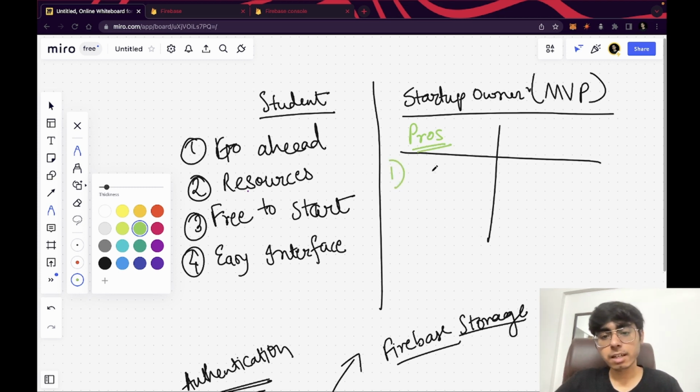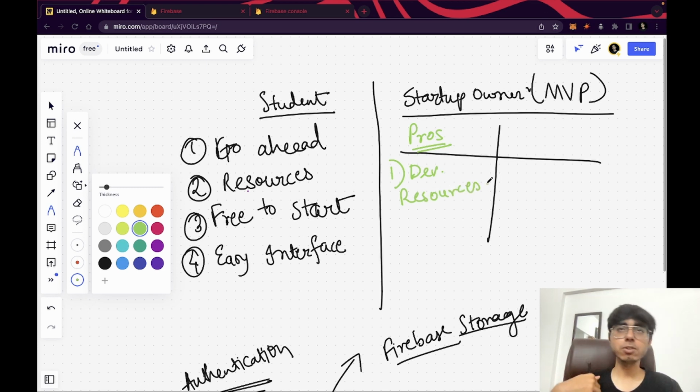Number one pro is developers. A lot of developers know Firebase, right? Almost every college student has to learn app dev and web dev, and I'm pretty sure they are using either MongoDB or Firebase, right? So when you are a startup owner, you don't have much money, right? I'm assuming that you have not got any investment. Then working with college students is really affordable for you, right? Because they are just going to charge you a $200 or $300 stipend maximum for a month, right? So a lot of developer resources are there.